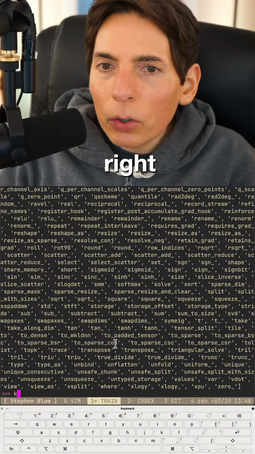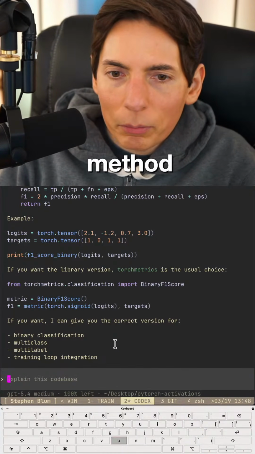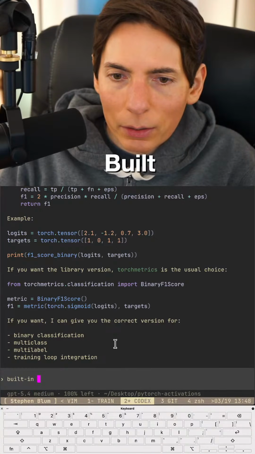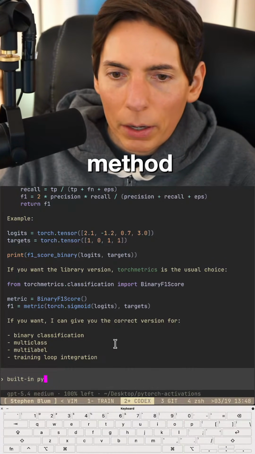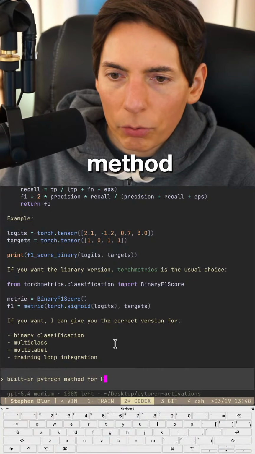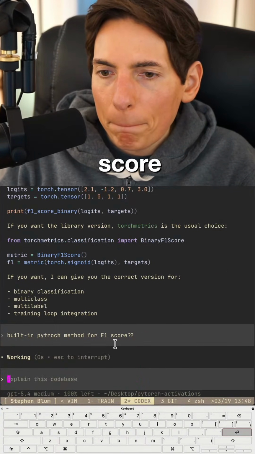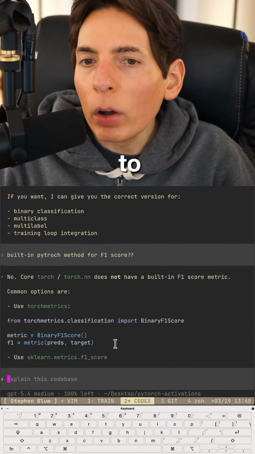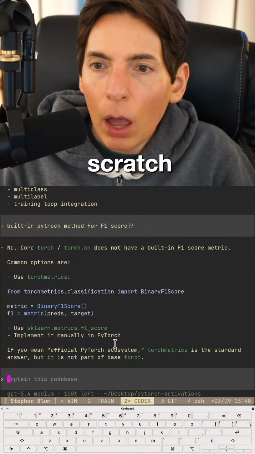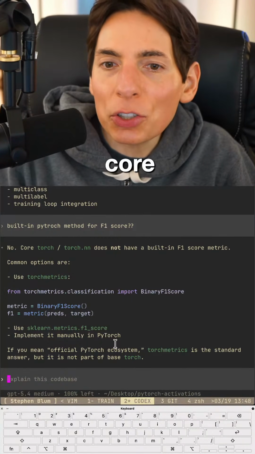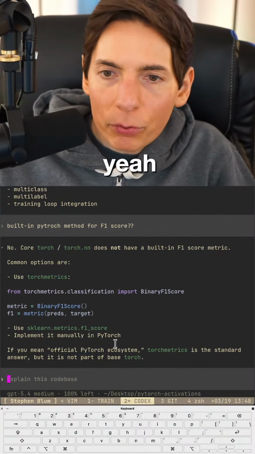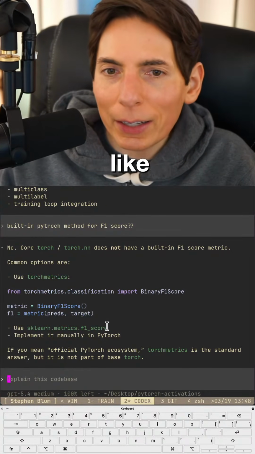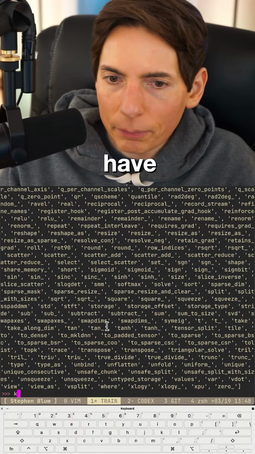All right, so is there a built-in method? There's got to be a built-in PyTorch method for F1 score. I don't want to write one from scratch. Binary F1 score classification, torch metrics. Oh, okay, got it. I'm not familiar with torch metrics. This looks like an additional library that we currently do not have.